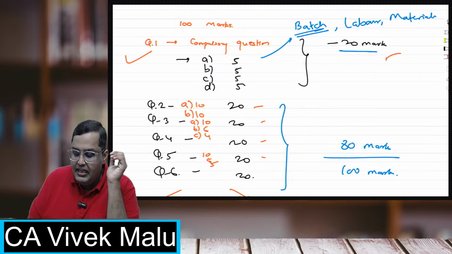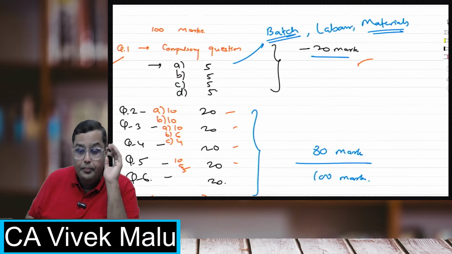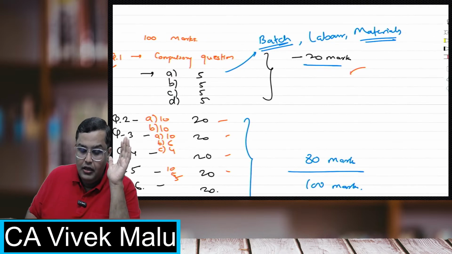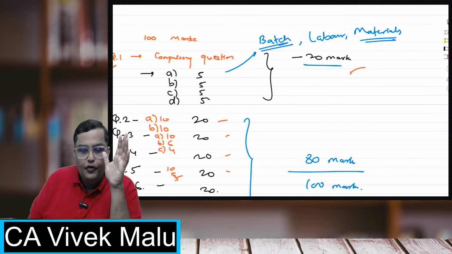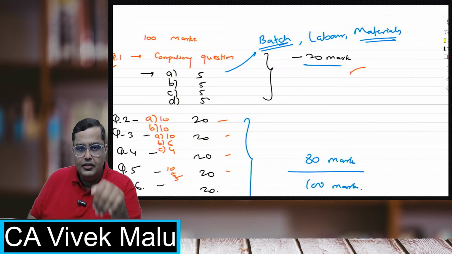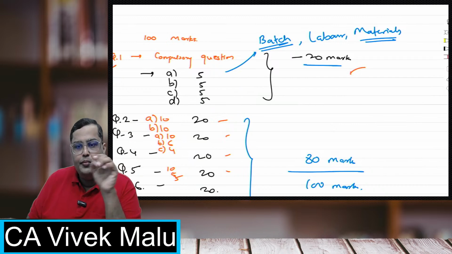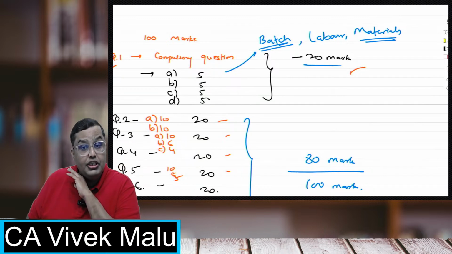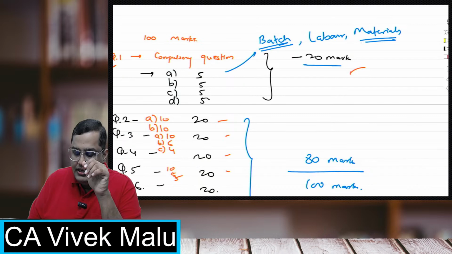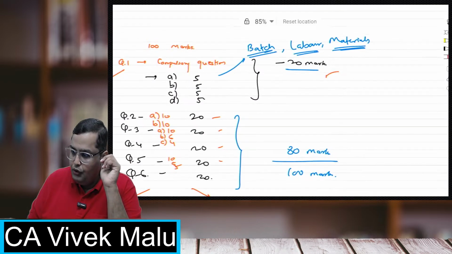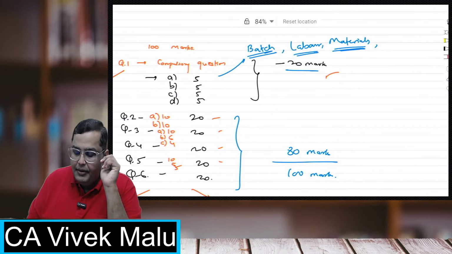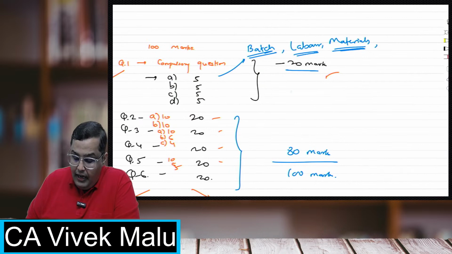materials. Now, materials is one of the most important topics of your syllabus. It has been asked in a compulsory question in almost all the papers, except for May 23, which was just the recent paper. So material is very, very important. This time they have asked a compulsory question on labor. So batch is there, labor is there, materials is there, and one of the most important, marginal costing.